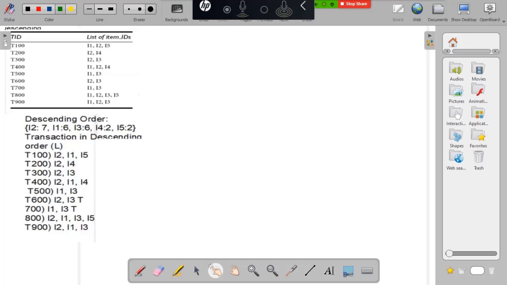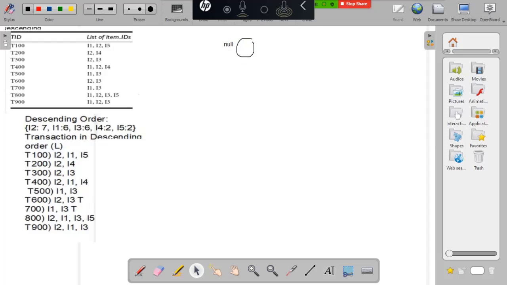Now what we have to do is create a node and name it as null. I'm creating a node here and giving it the name null. So the name of the node is null. This is the root node.